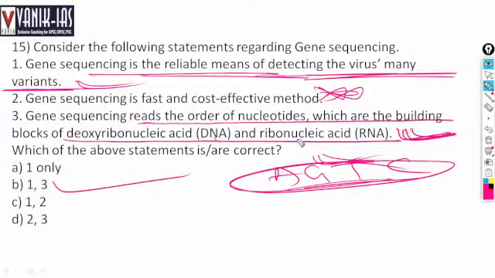So the third statement is right. So statements 1 and 3 are right. Genome sequencing is a reliable means for detecting many variants of a virus, and it reads the order of nucleotides, which are the building blocks of DNA and RNA. It's not cost-effective. So options 1 and 3 are the right option.